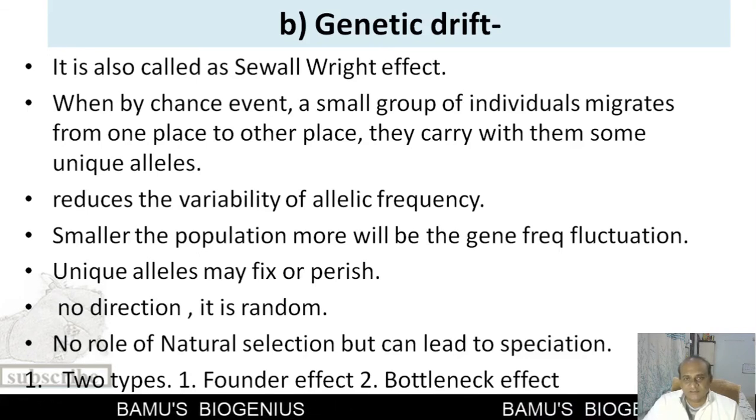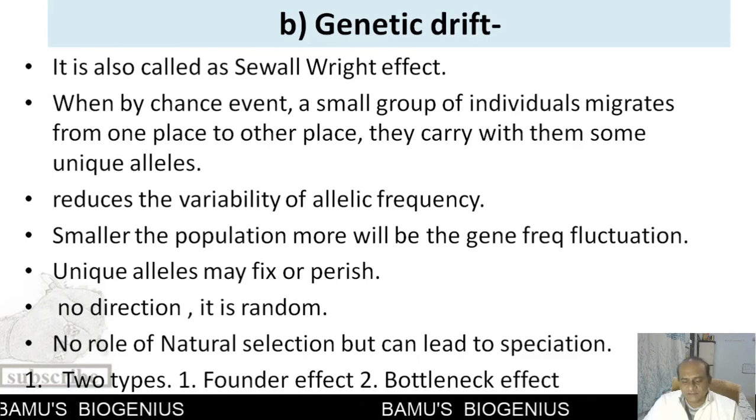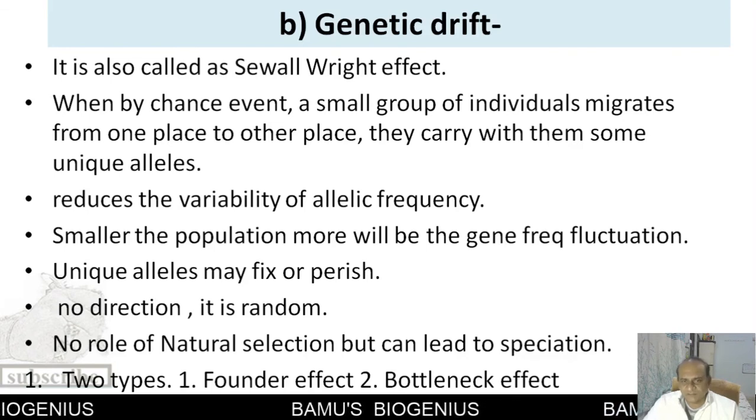And in this chance event, a small group of individuals migrate from one place to another place. And when this small group of individuals migrates, they carry with them a very small set of alleles.